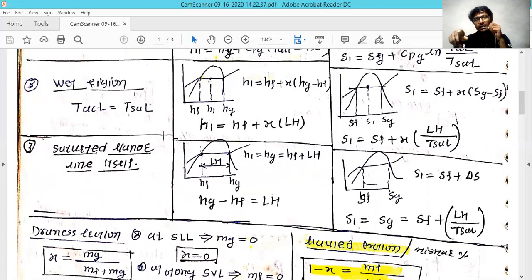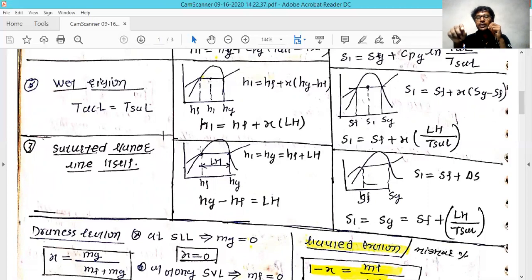Secondly, the entropy of that substance you can calculate in a similar manner. The only thing is that in the liquid form you have a different entropy, and then the phase change. You have seen in the previous entropy chapter that the entropy of the phase change condition is calculated as latent heat divided by saturation temperature, multiplied by the portion of the dryness fraction.